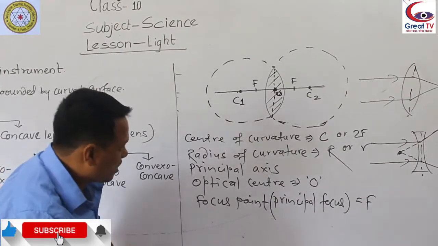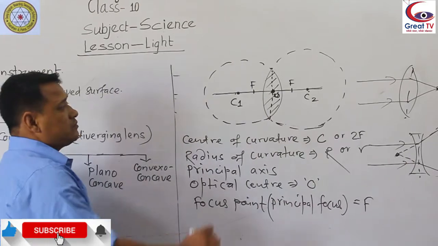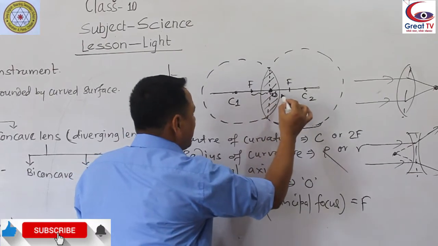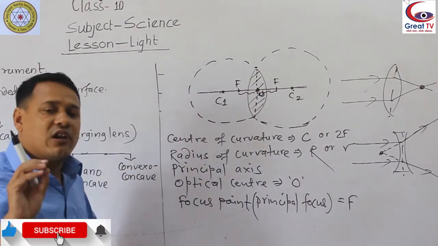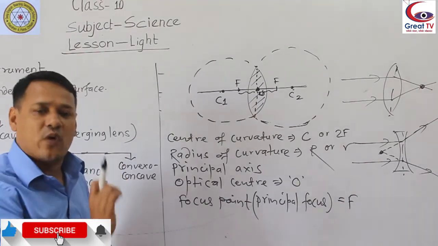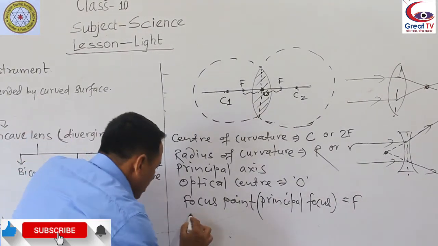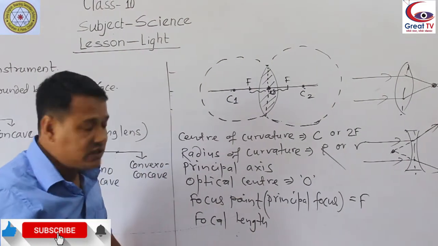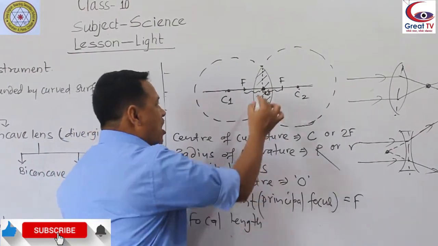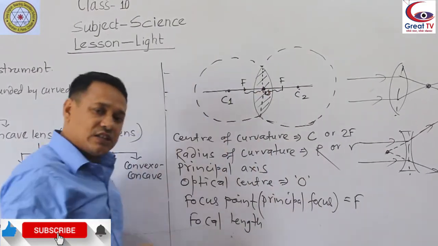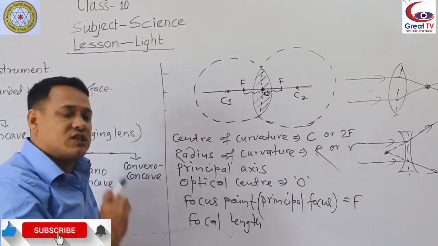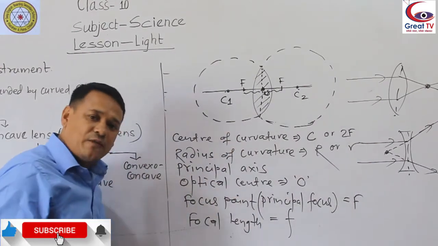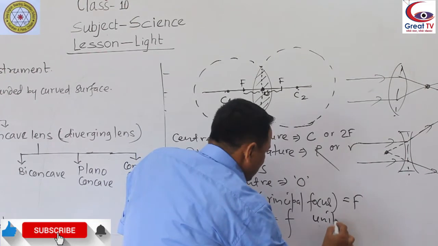And after that, the distance from the optical center to the focus point is called the focal length. In exams, the definition of focal length is frequently asked. Focal length means the distance between the optical center and the focus point. Focal length is symbolized by small f, and the unit is meter.